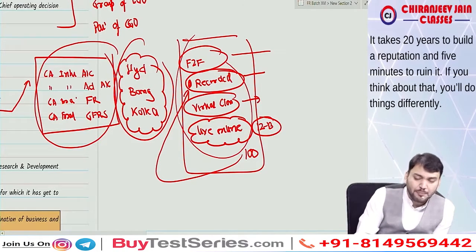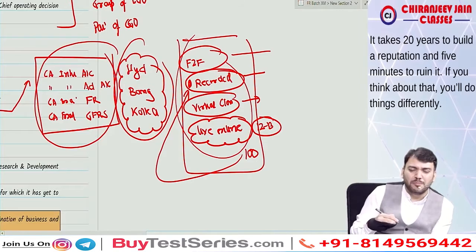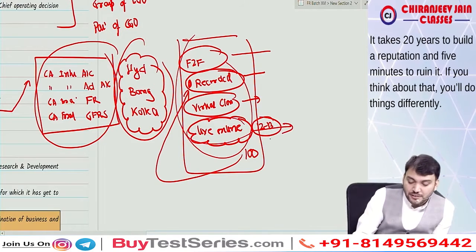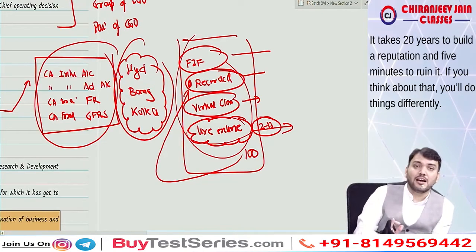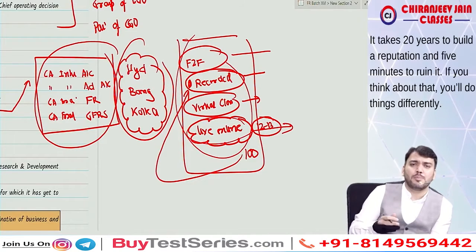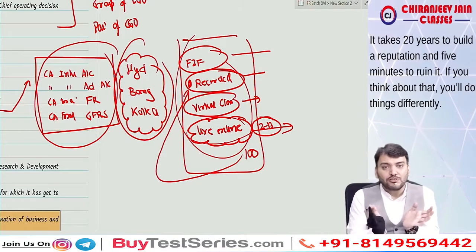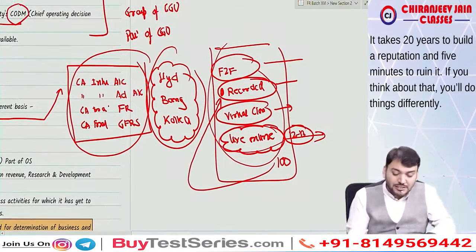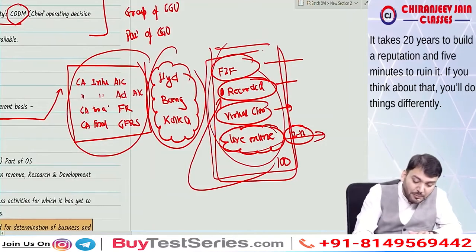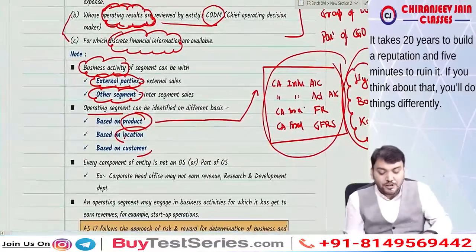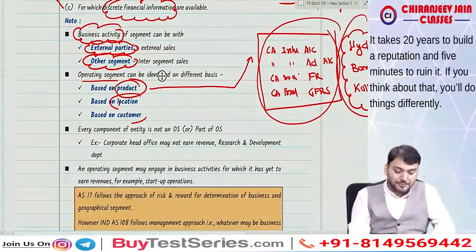For virtual classes, I will only discuss with the franchisee, and for live online classes I have one newly appointed employee who will take care of the app, whether the system is operating properly, and whether the studio is okay. So I have appointed one set of employees, and I want my operating segment to be based on class of customer.